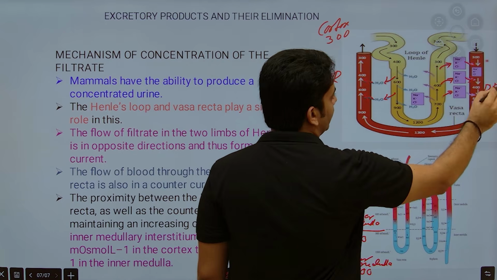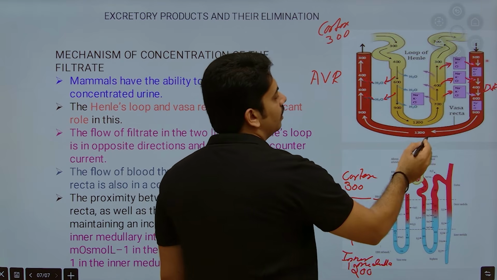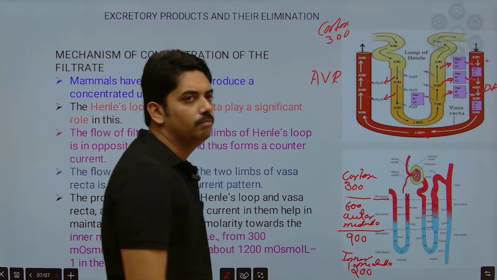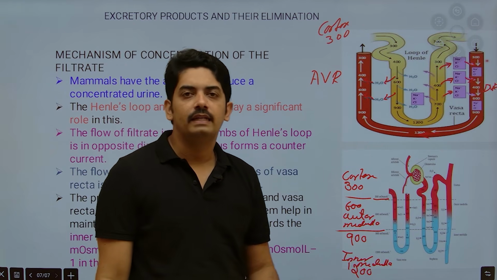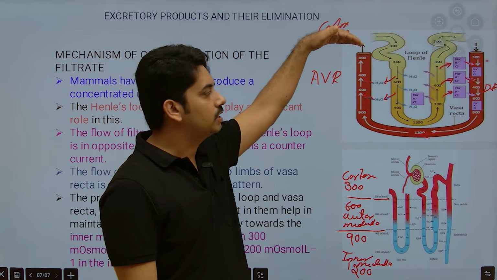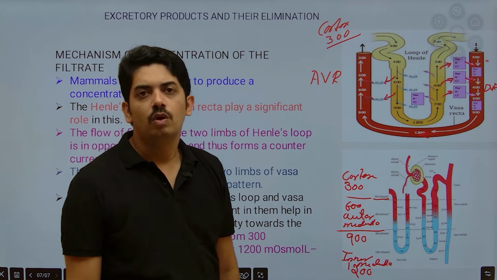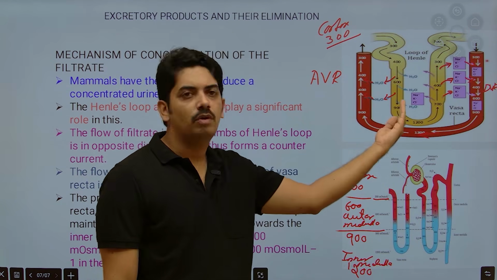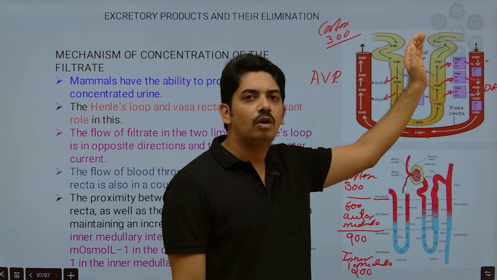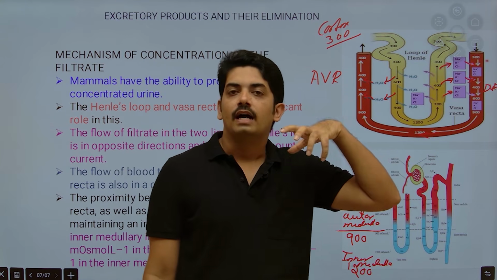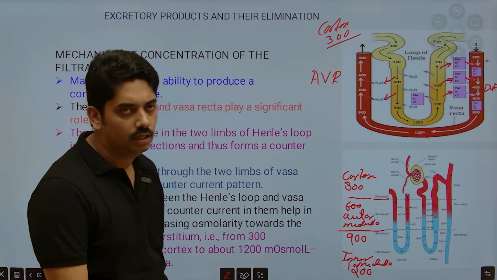descending vasa recta. Why? Because the fluid inside the descending vasa recta is moving towards the medulla region, so it will become more concentrated. In both cases, whether it is the glomerular filtrate or the blood, when it reaches the cortex region, it should maintain 300 milliosmolarity. So this is how movement of water from the descending limb of Henle to the ascending vasa recta, and movement of electrolytes from the ascending limb of Henle to the descending vasa recta, acts as a counter current and helps in reabsorption of water and other electrolytes.